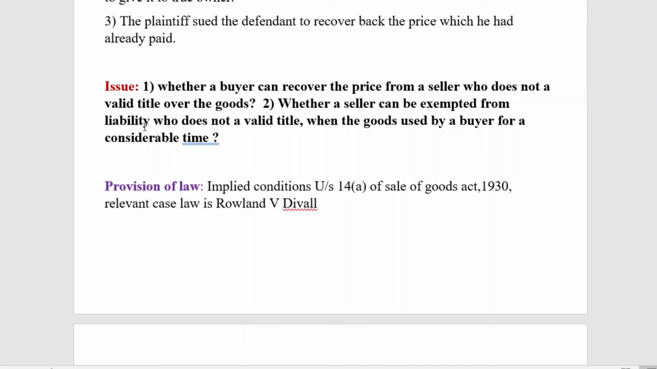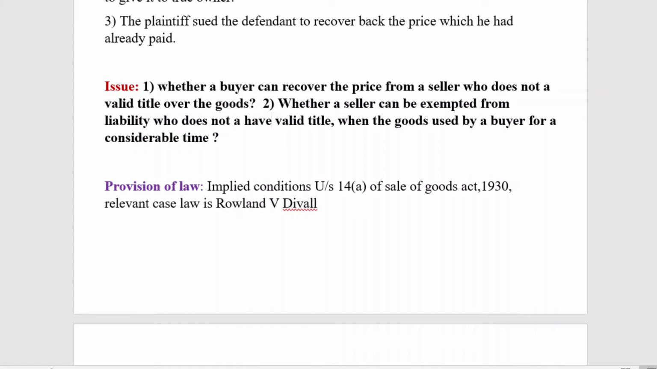And as I have told you, you can frame one issue or more than one issue. Here, whether a seller can be exempted from liability who does not have a valid title. That means a seller can be exempted from liability, though he does not have a valid title, when the goods are used by a buyer for a considerable length of time. So in this, what we call the issue, we can name one or more than one issue, depending upon the facts.